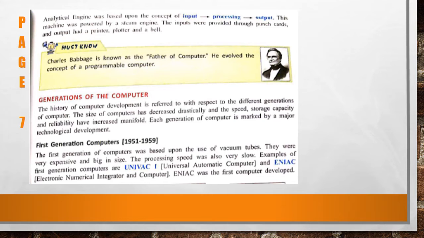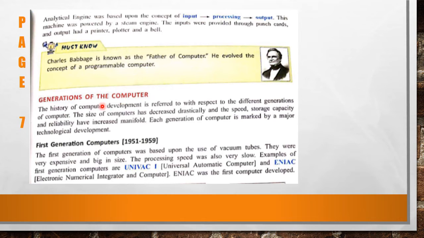Analytical engine was based upon the concept of input, processing and output. This machine was powered by a steam engine. The input was provided through punch cards and output had printers, plotters and a bell. यहाँ पे जो इनपुट है वो पंच कार्ड थे, जो piece paper थे, और आउटपुट जो है वो प्रिंटर, प्लॉटर और बेल है. Must know, here is the picture of Charles Babbage, the father of computer, and he evolved the concept of programmable computer.